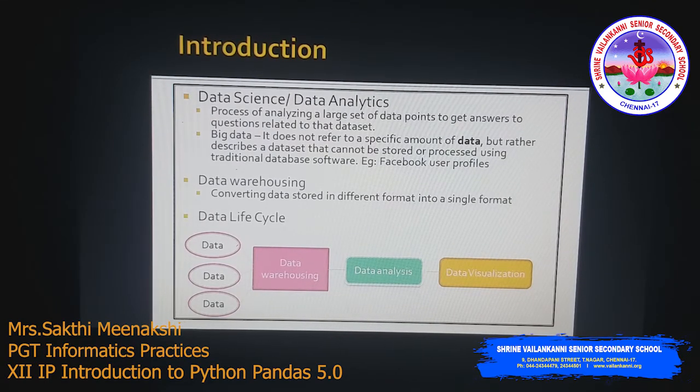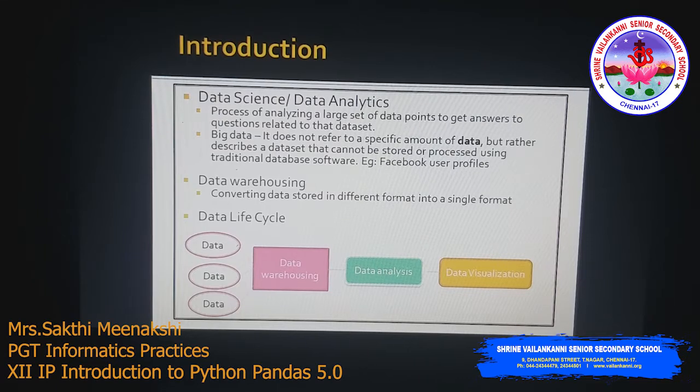For example, take Facebook user profiles. There are millions of people using Facebook and all these user profiles are stored. This is called big data. How do we store all this data? There should be some data structure to store it. Pandas offers different data structures to store this kind of data, and we can analyze this data, get some trends, and get some answers from it.